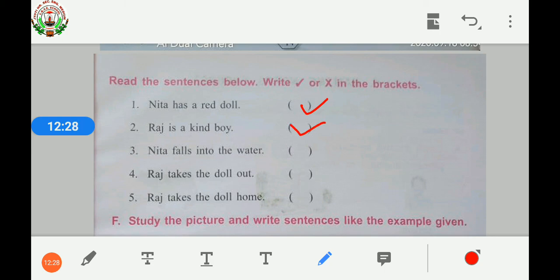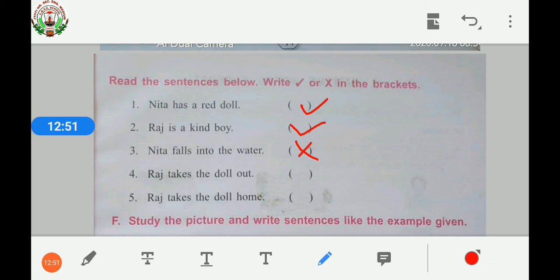Third one, Neeta falls into the water. Is this a correct statement? No, it is not a correct sentence because Neeta doesn't fall into the water, it's the doll. So it's a wrong sentence. Fourth one, Raj takes the doll out.